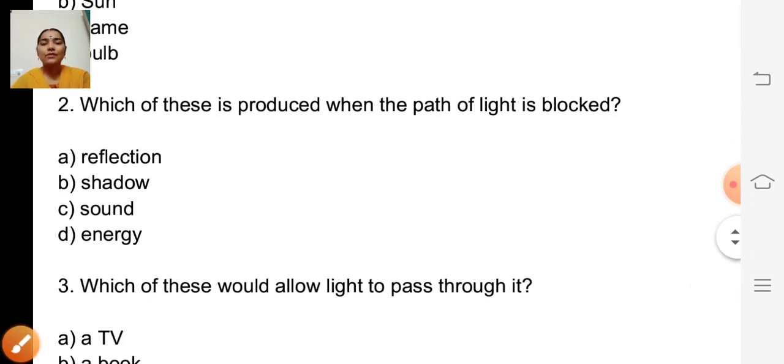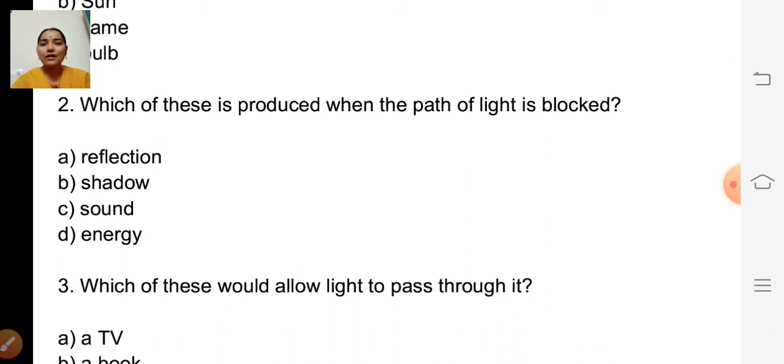Second question. Which of these is produced when the path of light is blocked? So when the path of light is blocked, which will be formed? Just now we have learnt. Yes.